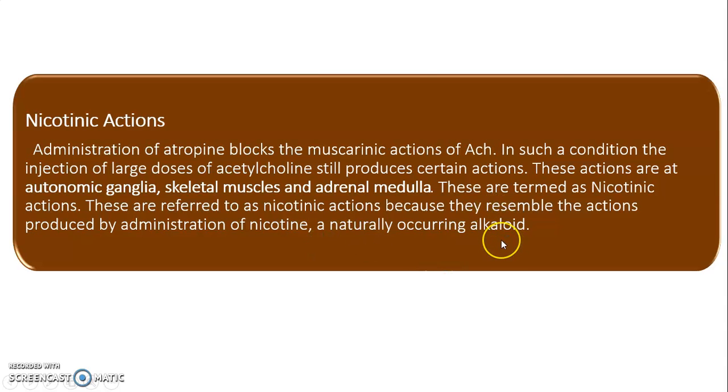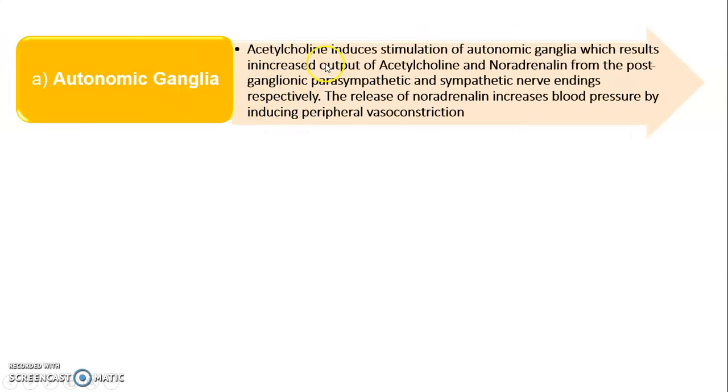naturally occurring alkaloid. In nicotinic actions, atropine is not able to block the action of the ACH, but if we increase the dose of the ACH, its effect on the autonomic ganglia, skeletal muscle and adrenal medulla, these actions are known as the nicotinic actions. After that, we see its action on the autonomic ganglia.